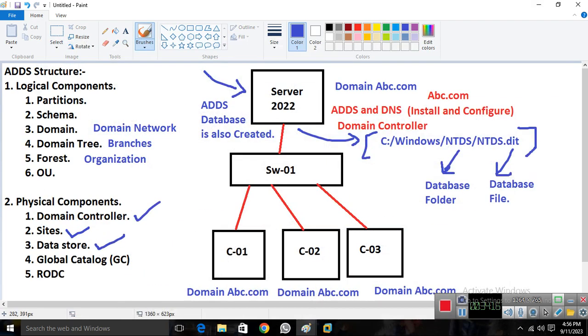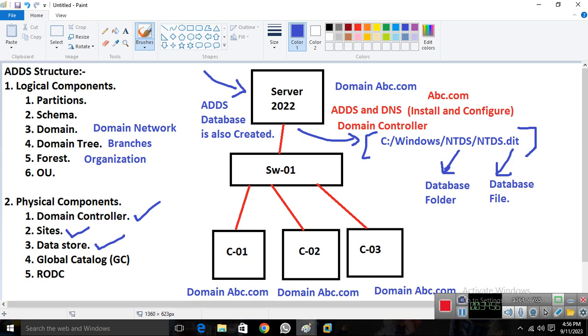Data store means the database. As you can see, in this server the database is also automatically created, because this server is a domain controller. Data store means the database, where we have all the information about AD objects. Whatever you work on in AD, all the information is stored in the AD database. So this is the concept of AD.